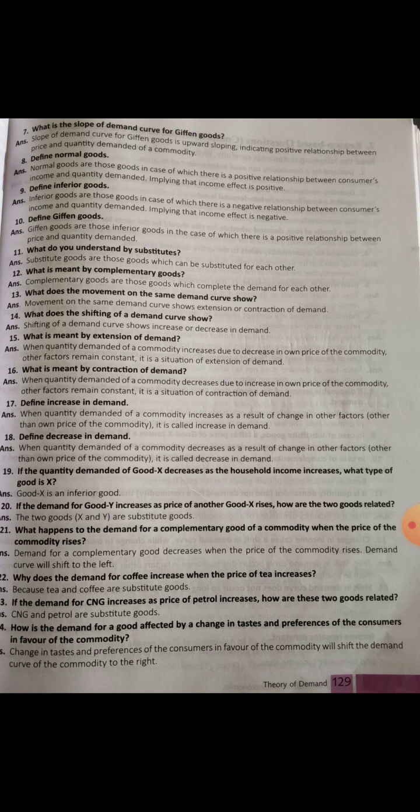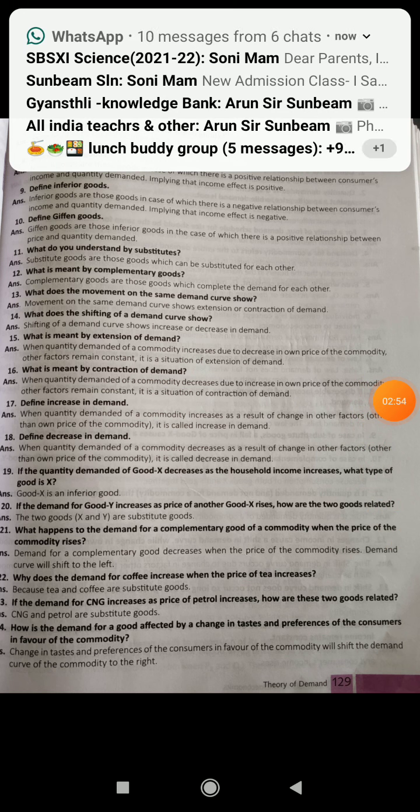In other words, people buy inferior goods largely because these are necessities of life. And in case of inferior goods, there may not be an inverse relationship between the own price of the commodity and quantity demanded of the commodity.